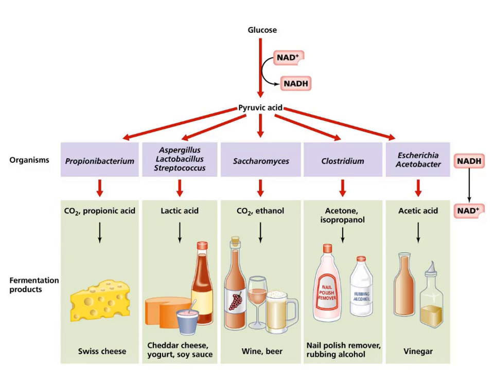And I know that last figure showed lactic acid, and certainly you get lactic acid, but you get other acids too. So if we look on the far left, if we dump an electron onto pyruvate, we can get propionic acid. Propionic acid is what makes Swiss cheese that really kind of funky Swiss cheesy flavor. Carbon dioxide is actually made in that particular pathway, and that's why you get those big bubbles in Swiss cheese, those holes. Certainly you know lactic acid because we made yogurt. So it's also cheddar cheese, soy sauce.